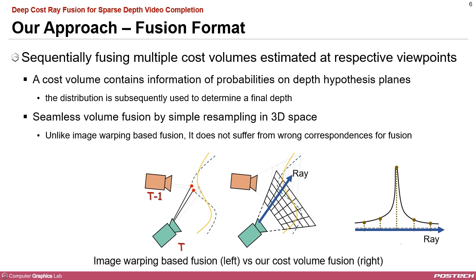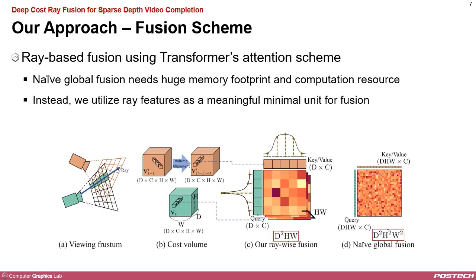To enhance depth completion using temporal fusion, we perform volumetric fusion in the form of a cost volume, which contains probability distributions used to determine the final depths. Unlike previous image feature fusion methods, our volumetric fusion does not rely on predicted depths and is seamlessly performed by resampling in 3D space. This avoids the warping errors commonly caused by incorrect depth predictions.